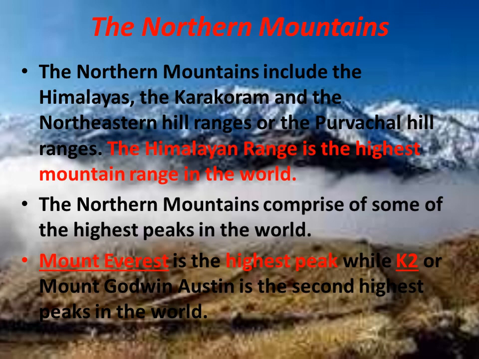The Northern Mountains comprise some of the highest peaks in the world. Mount Everest is the highest peak, while K2 or Mount Godwin Austen is the second highest peak in the world.